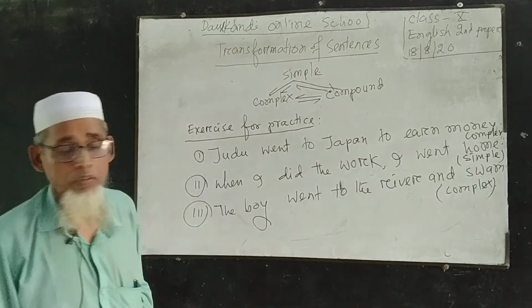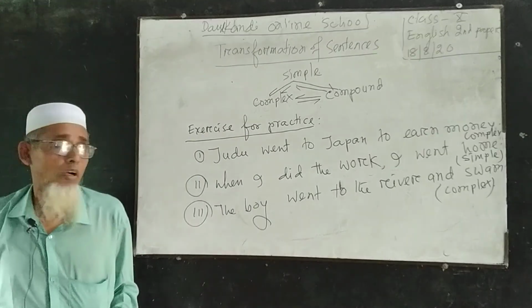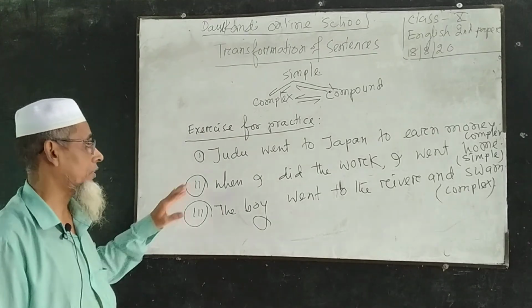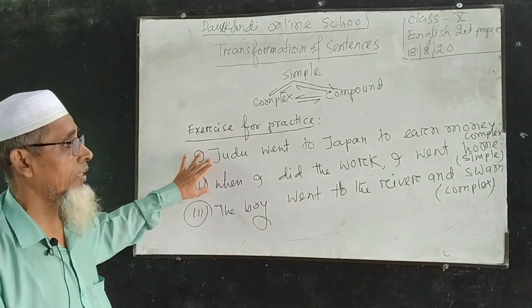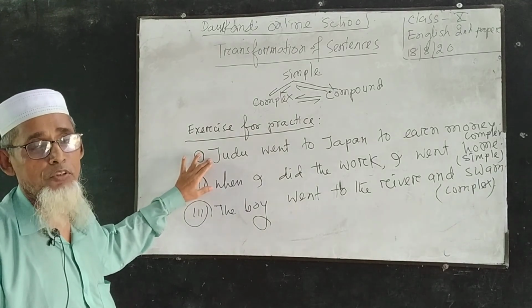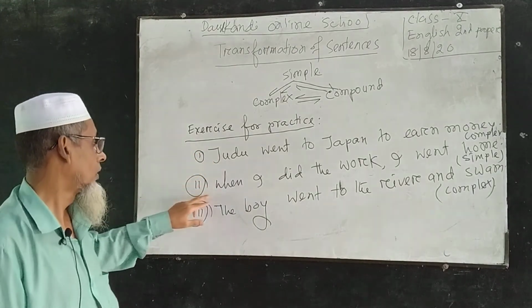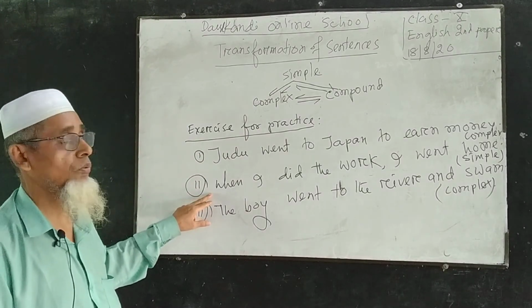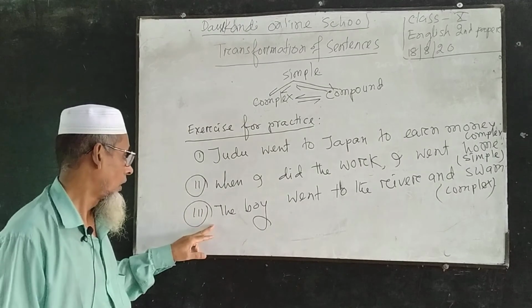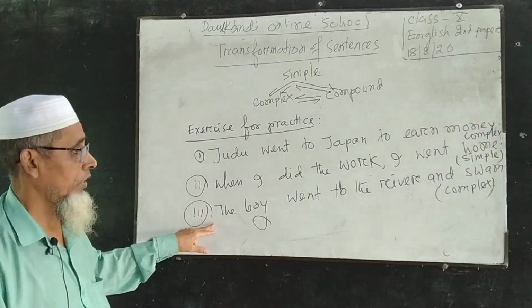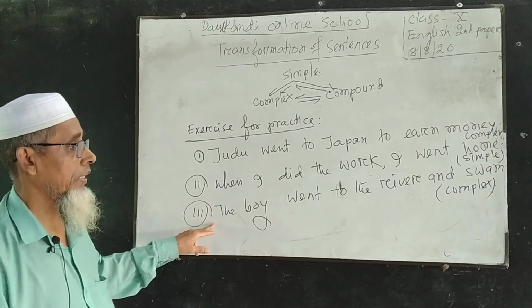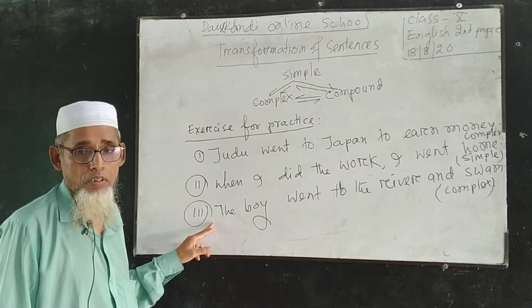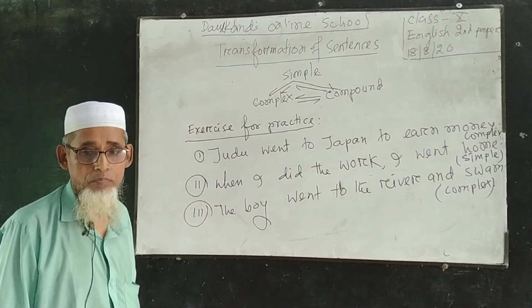I have given 3 sentences for you to practice. Jodu went to Japan to earn money. It will be turned into complex sentence. Then when I did the work, I went home. It will be turned into simple sentence. Number 3, the boy went to the river and swam. It will be turned into complex sentence.